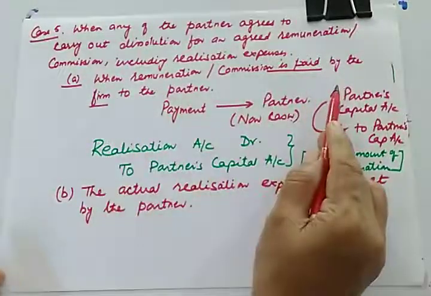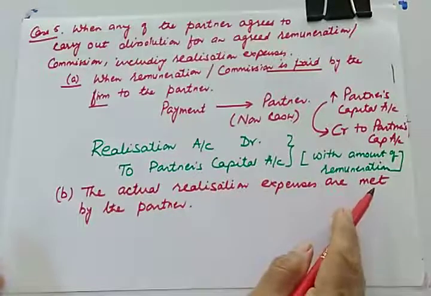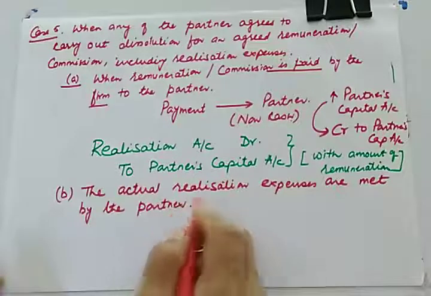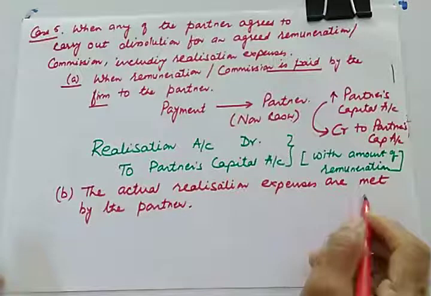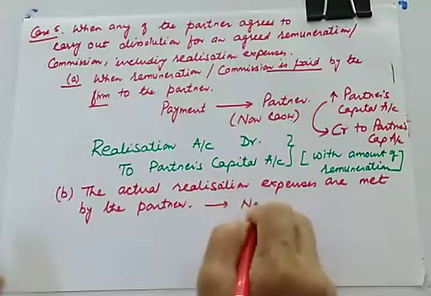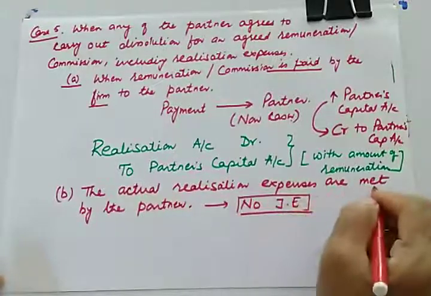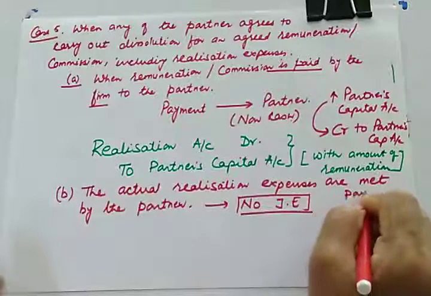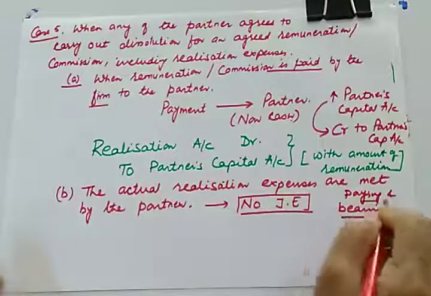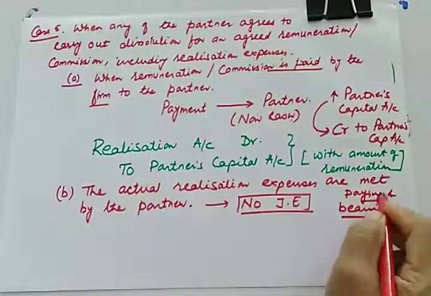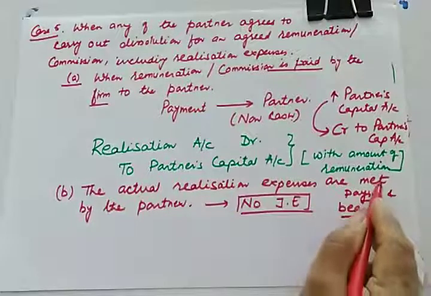One part will be giving commission, and in the second part, when there are actual realization expenses, now the firm has nothing to do with this. But if this particular sentence is written that actual expenses are met by the partner, in that case there will be no journal entry. Why no journal entry? Because partner is paying as well as bearing. Both the things are done by the partner. Burden of expenses taken by the partner because he already got the commission, as well as he is paying realization expenses.